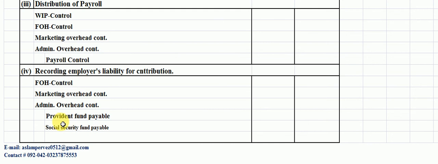Against them, the credits are provident fund payable and social security fund payable. This is the recording of employer liability for contribution.